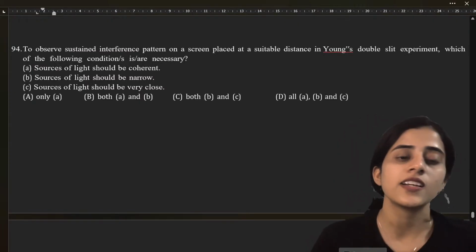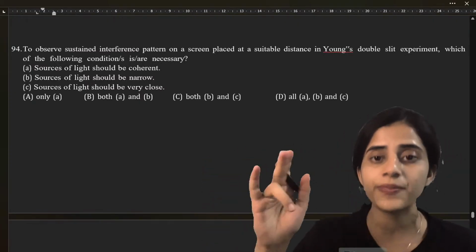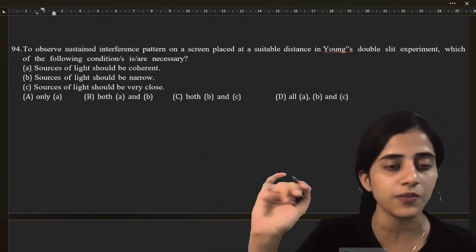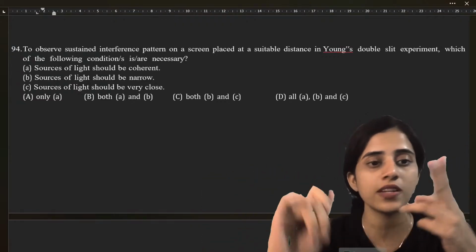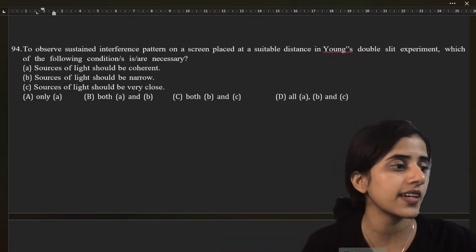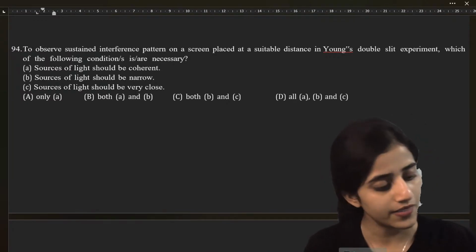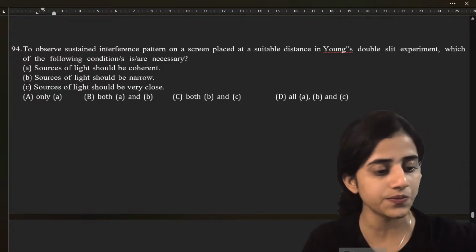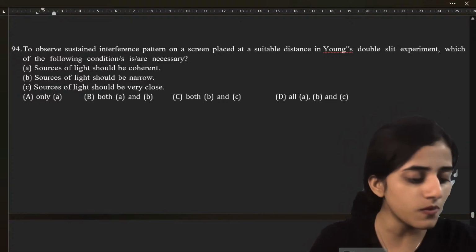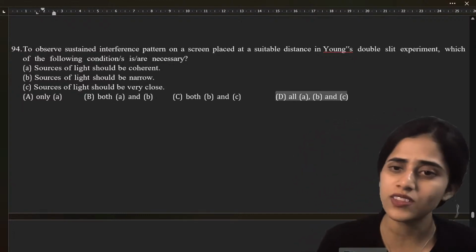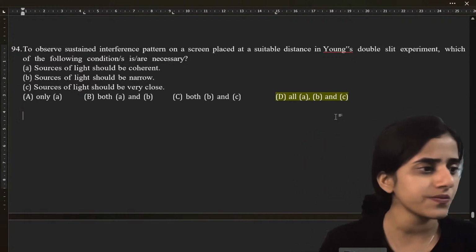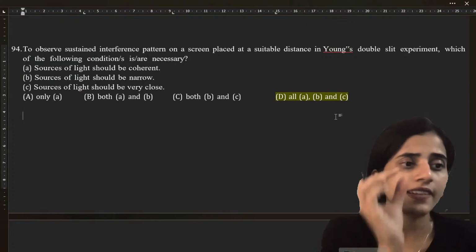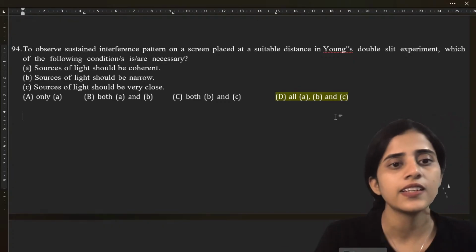Okay? To observe sustained interference pattern on a screen placed at a suitable distance in Young's double slit experiment, which of the following conditions are necessary? Source of light should be coherent, source of light should be narrow, source of light should be close. What is the answer? Quickly, students, what is the answer? All three. All three are important, no? Say all three. It should be coherent. It should have a constant phase. The slit should be narrow and it should be close.